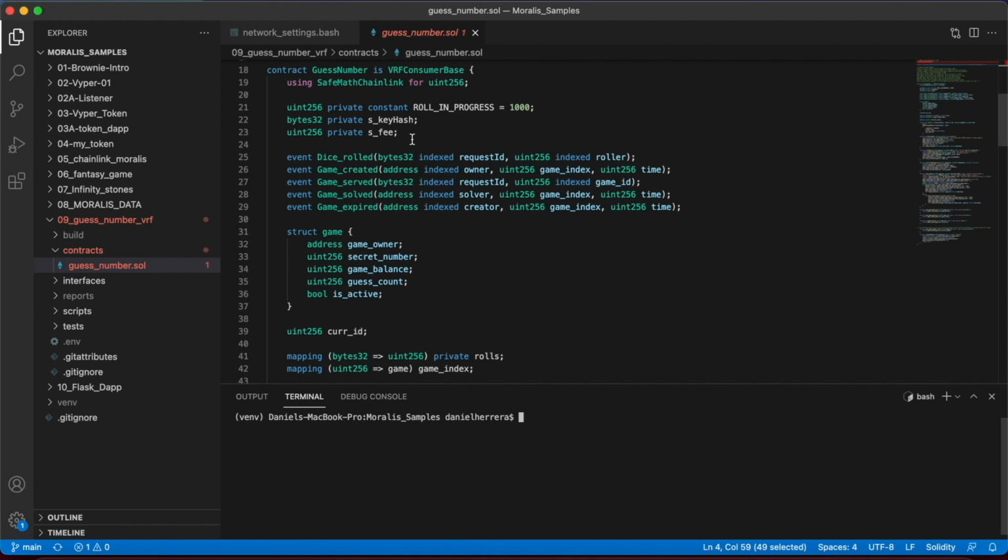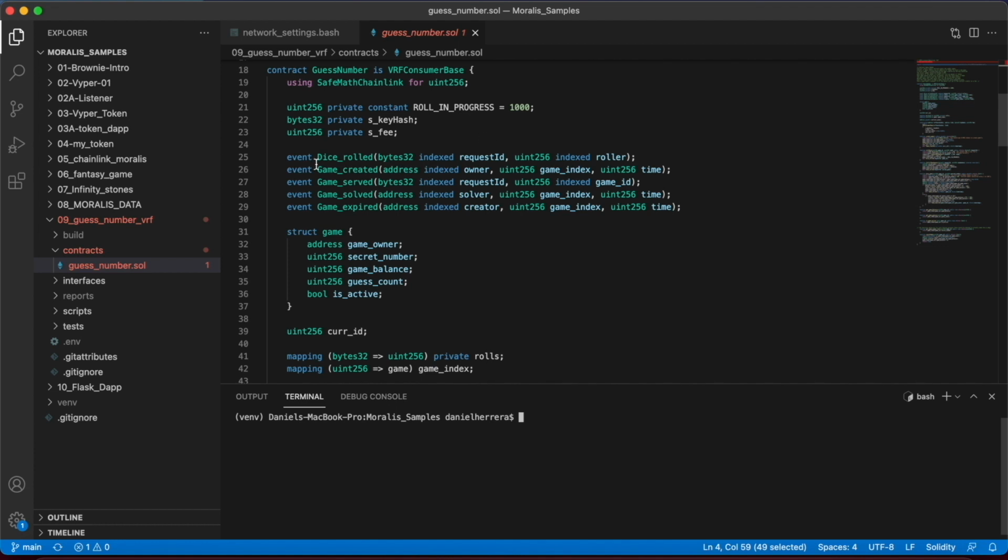and will vary network by network. We have this constant roll in progress that is just to symbolize that the dice has not fallen in a specific request for randomness. And we set it to 1000 because we are keeping the range of the secret numbers within 1 to 100. So 1000 will be the undefined, will mean the secret number has not come back yet.